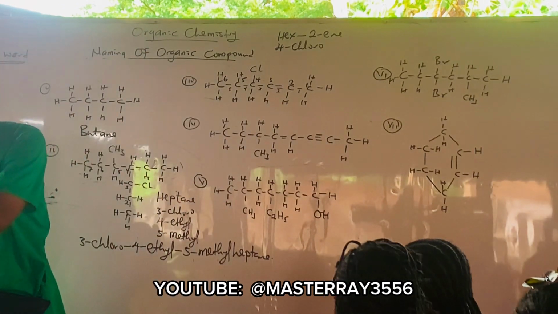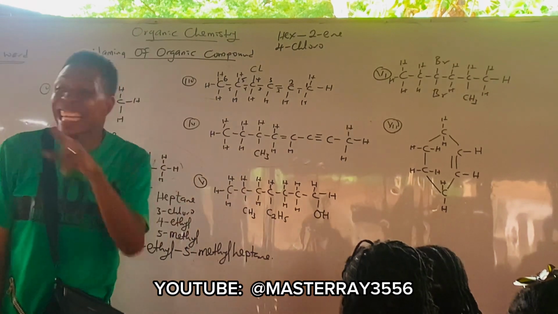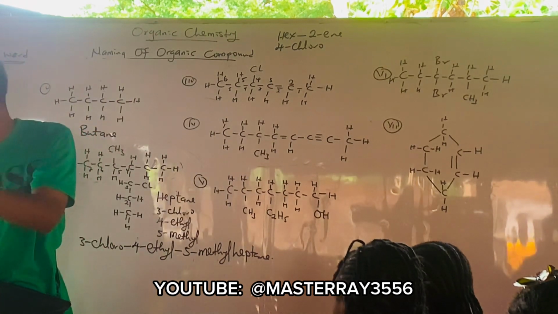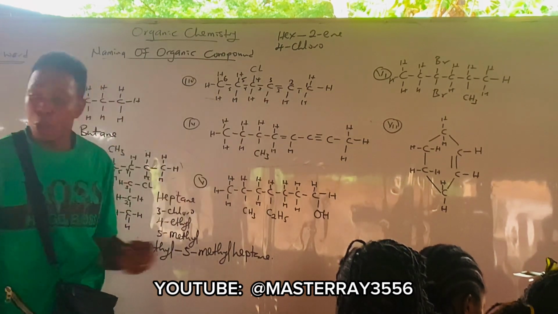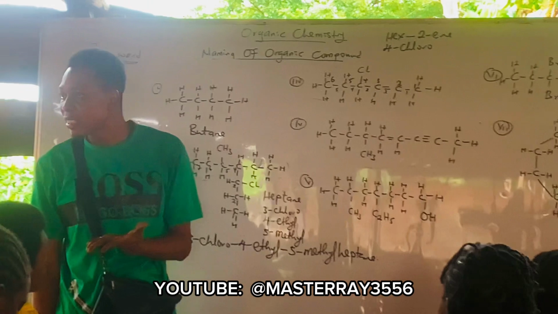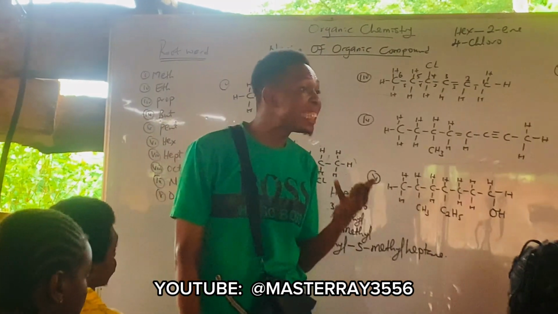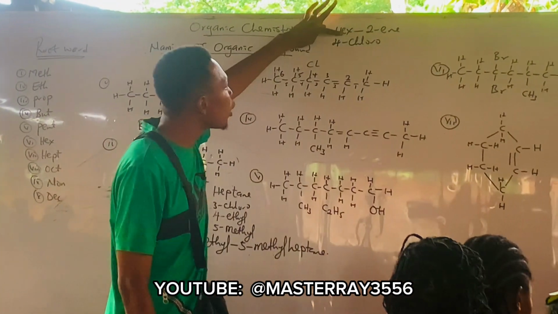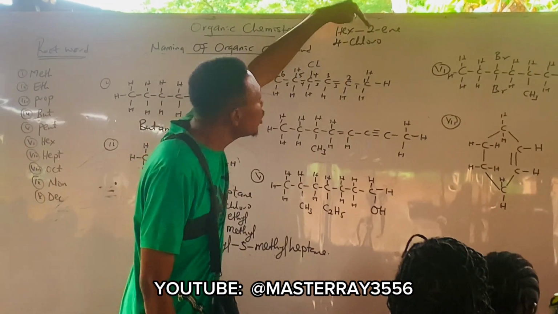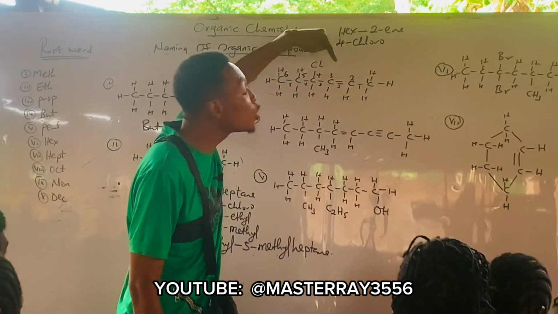Because there is a double bond there. Double bond, the family is known as what? Alkene. The parent name ends with -ene. Are you following? So when there is no double bond there, you call it alkane. If there is a triple bond, you call it alkyne. Are you following? Alright. So you cannot just call it hexene. The 2 here is telling us that the double bond is the number 2 bond.